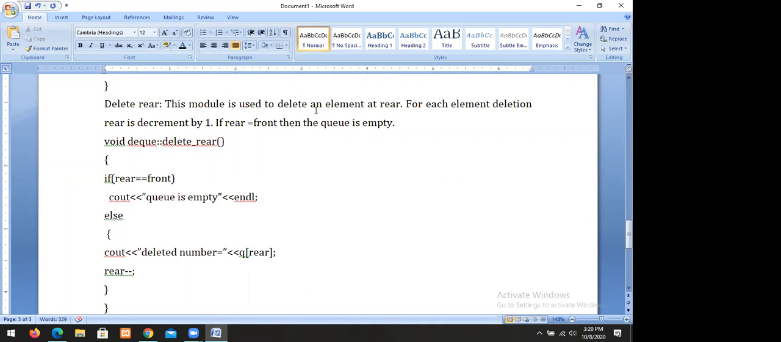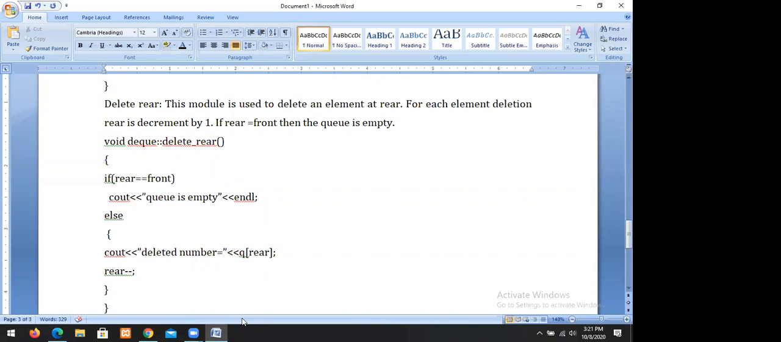Suppose there are 5 numbers, rear at 5. If I delete the 5th number, then rear becomes 4. If I delete the 4th number, then rear becomes 3. Like that, the queue becomes empty. If rear equals front, the queue is empty. Otherwise we can delete the element: queue of rear, then rear minus minus.